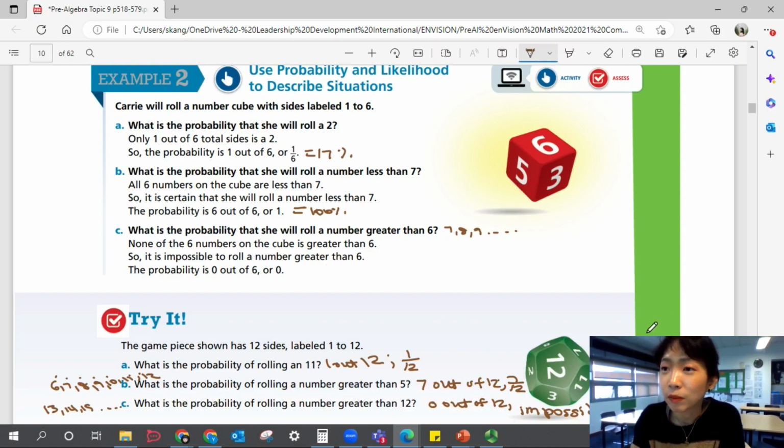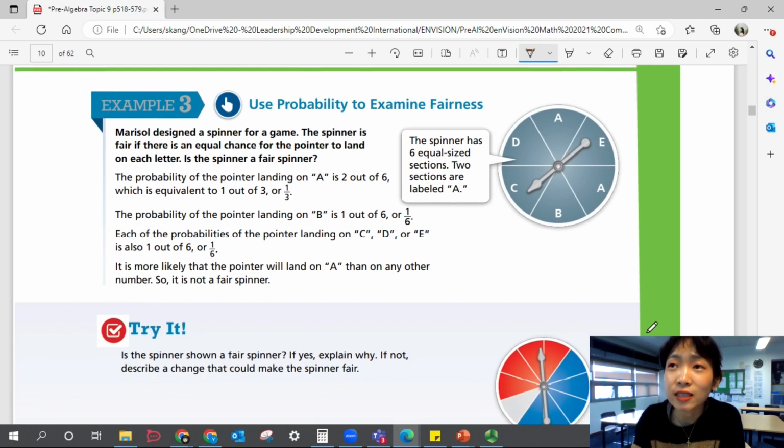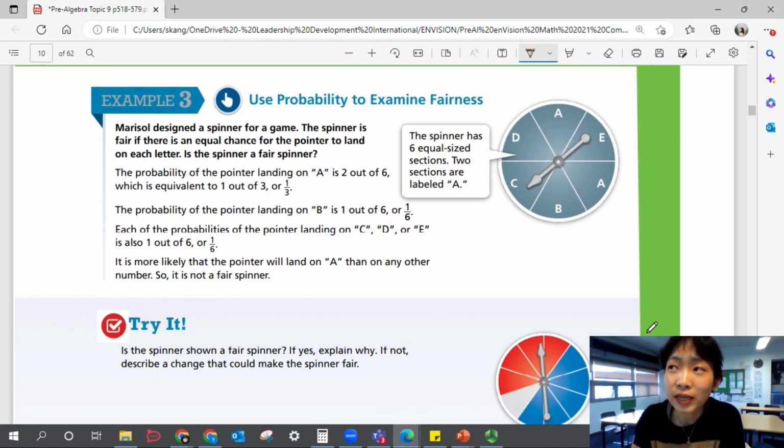And we'll move on to example 3. Use probability to examine fairness. Marisol designed a spinner for a game. The spinner is fair if there is an equal chance for the pointer to land on each letter. Is the spinner a fair spinner or not?